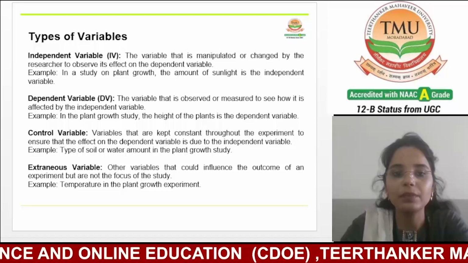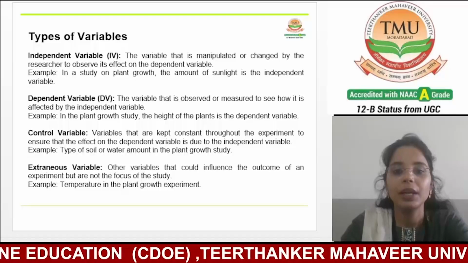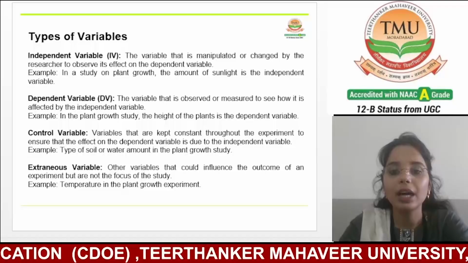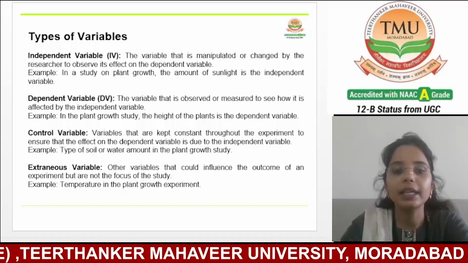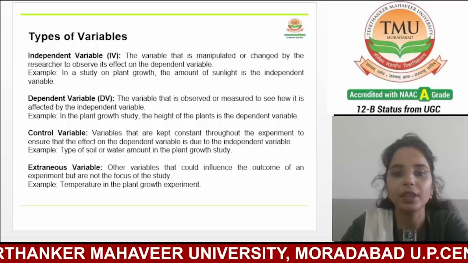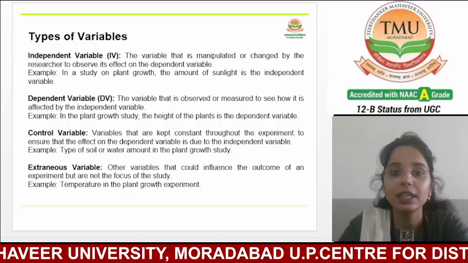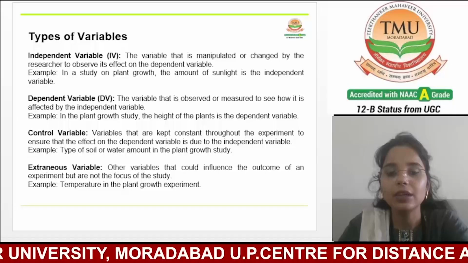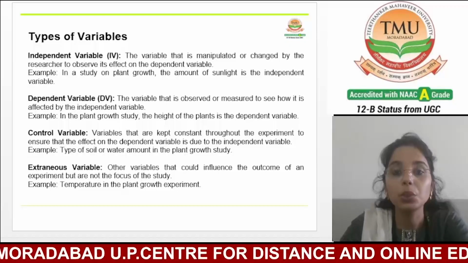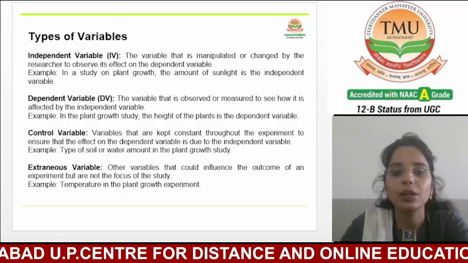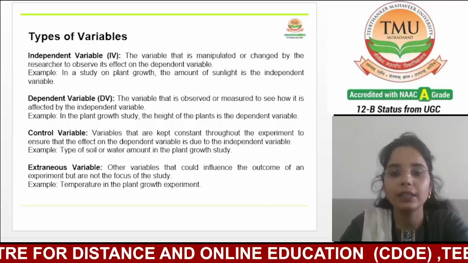For example, in a plant growth experiment, if a researcher changes the amount of sunlight exposure, the sunlight is the independent variable. The researcher can manipulate it, that means increase or decrease it according to the situation, to observe its effect on another variable such as plant height or health.